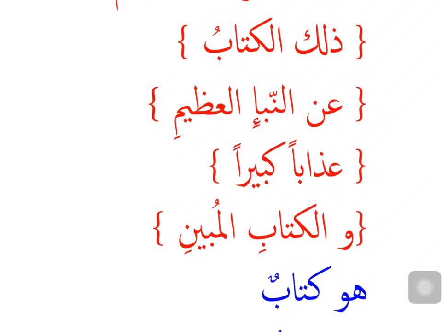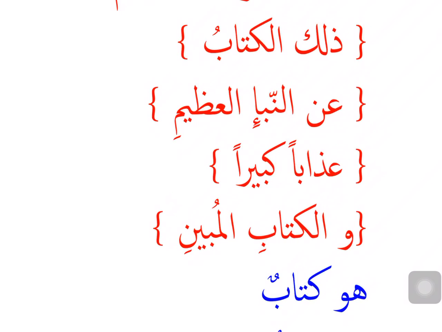If after Dhalikal kitabu I can find a khabar, that book is some khabar about it, then this would be a construction. But what if this is the ayah, Dhalikal kitabu? Then there are two ways to look at it. Then you can maybe at some times assume that this is a sentence, because otherwise it would be incomplete.